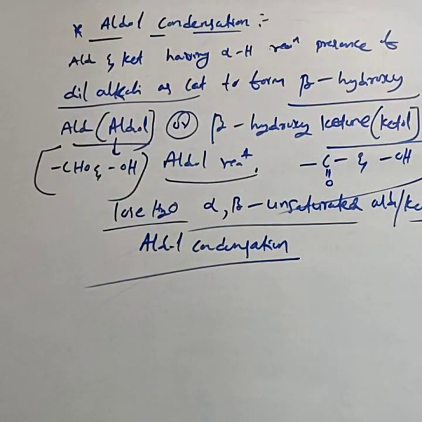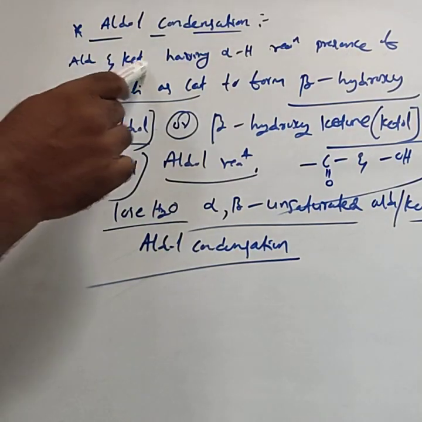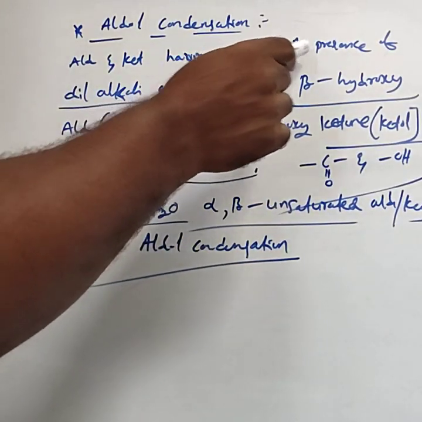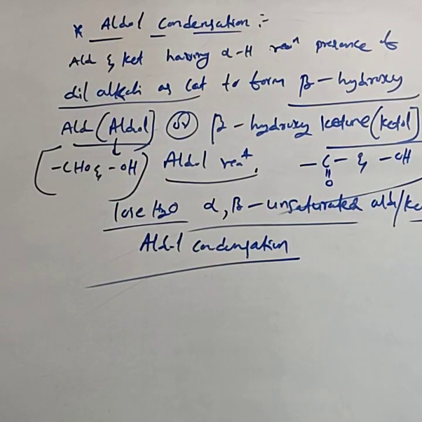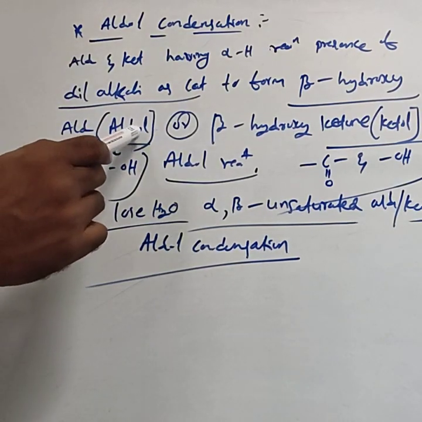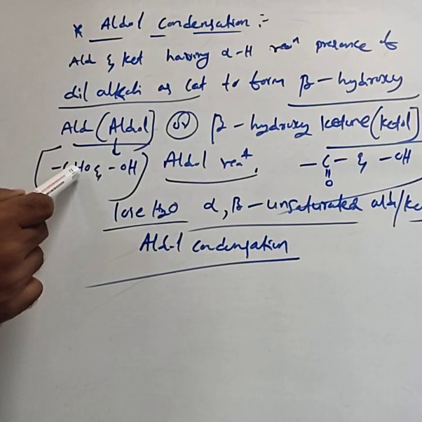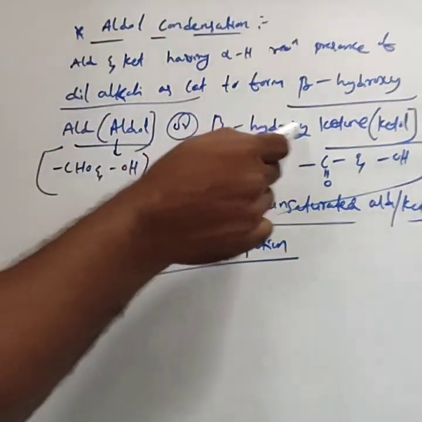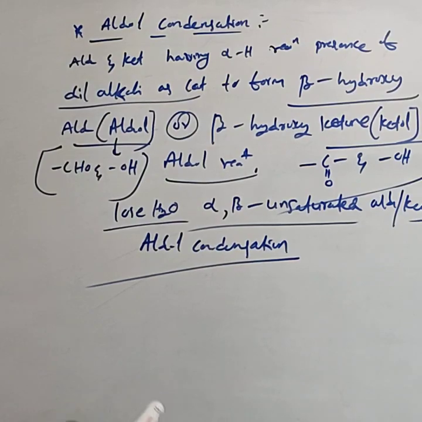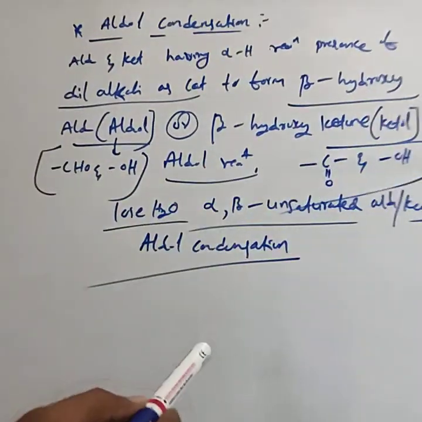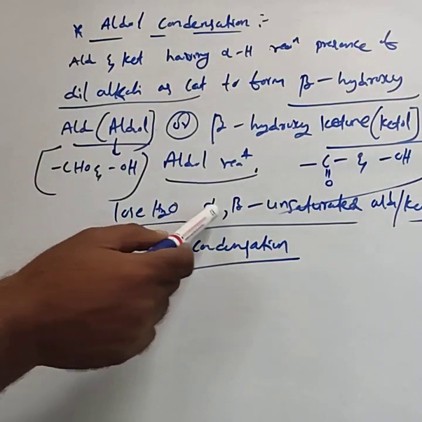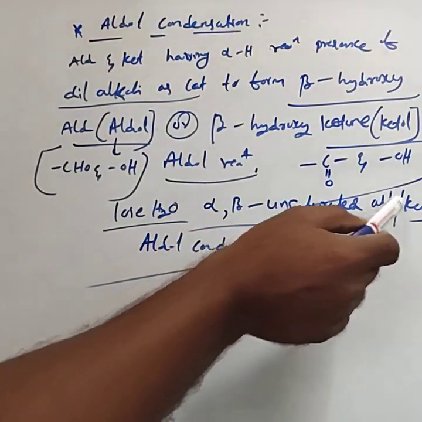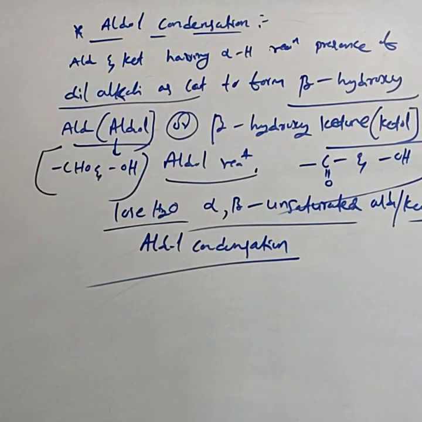The statement of the aldol condensation is: an aldehyde or ketone having an alpha hydrogen atom, on reaction in the presence of dilute alkali as the catalyst, forms beta hydroxy aldehyde, commonly called aldol. That means aldol has both aldehydic and hydroxyl groups, or beta hydroxy ketone called ketol. Ketol contains a ketonic group and a hydroxyl group. This is called the aldol reaction. The formed aldol or ketol loses water to form alpha beta unsaturated aldehyde or ketone, and this is called aldol condensation. Then consider the example.